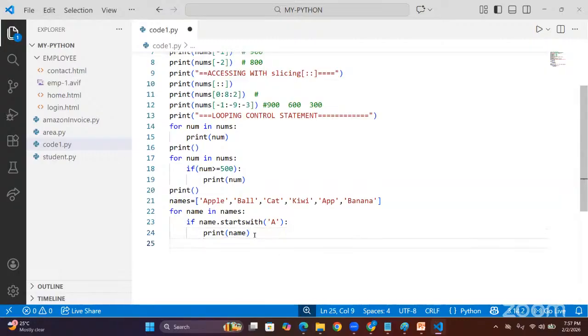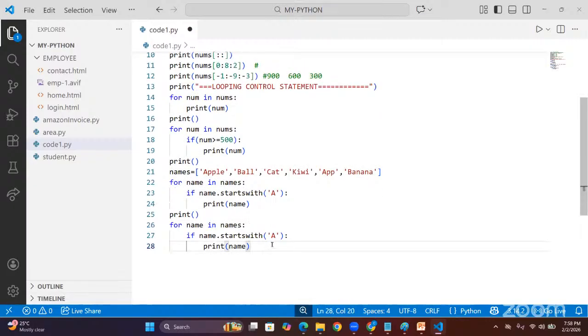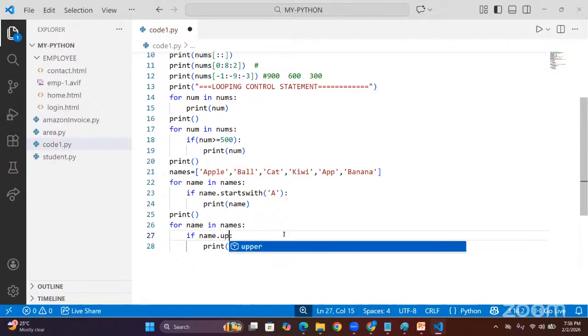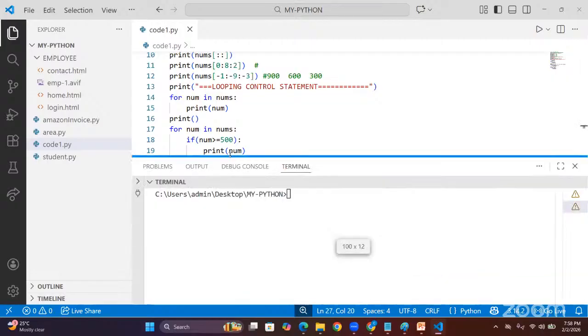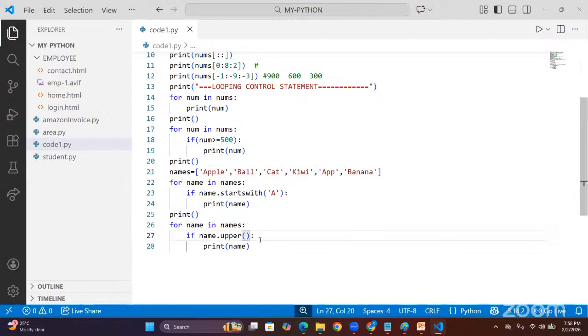Or suppose I want to convert all the names into uppercase intentionally. Then take the same for loop again. Name to uppercase, just do name dot upper. Taking all values, slowly we are printing all the names in uppercase. Look here, what happened? Not printing. I think we have not given the parentheses. Name dot upper.